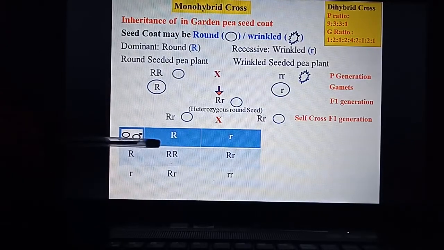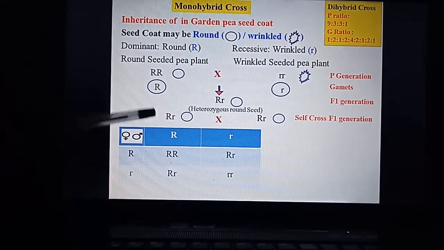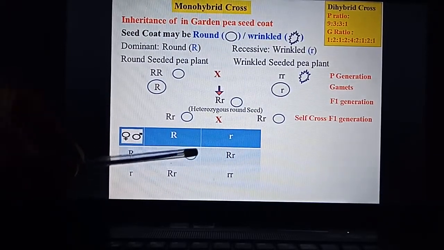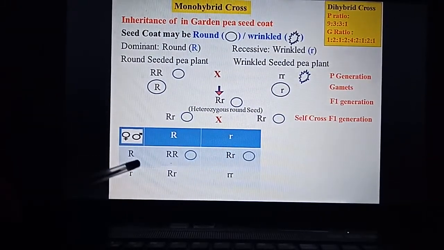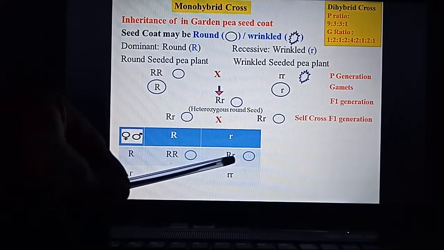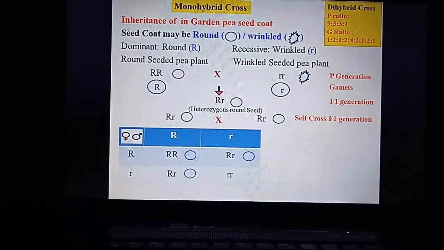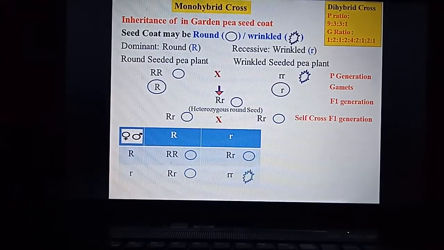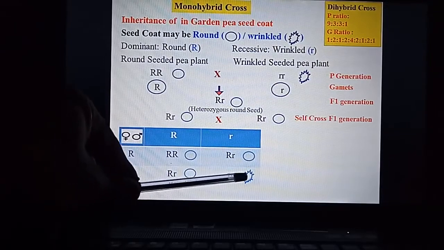So I have filled the Punnett checkerboard. First it becomes capital R, capital R, so that is homozygous round seed. Next one, capital R, small r, that is heterozygous round seed. Third, capital R, small r, it is also heterozygous round seed. And finally the last one, small r, small r, so this is homozygous wrinkled seed.